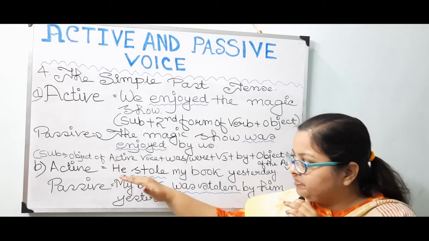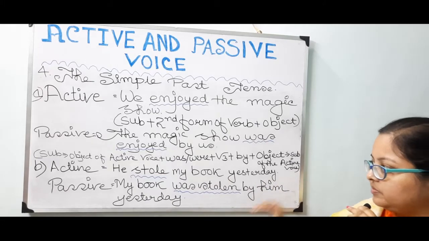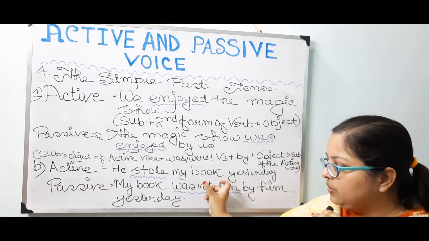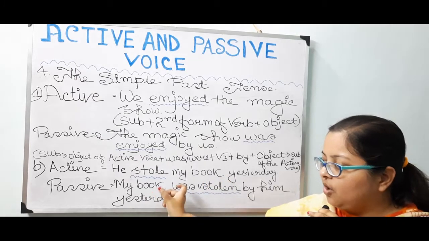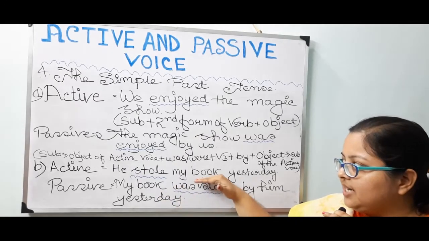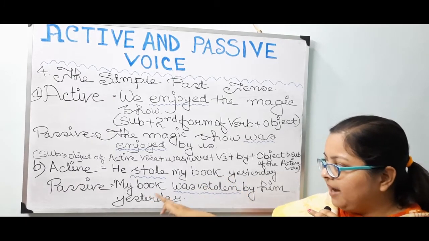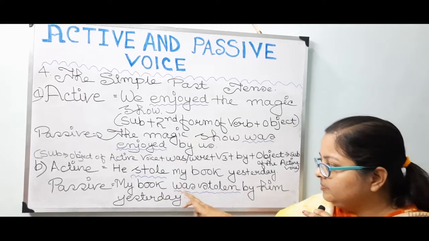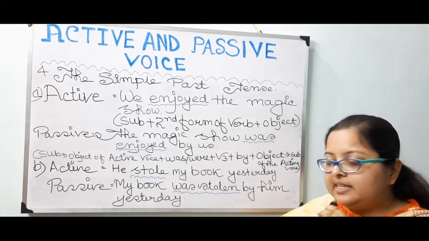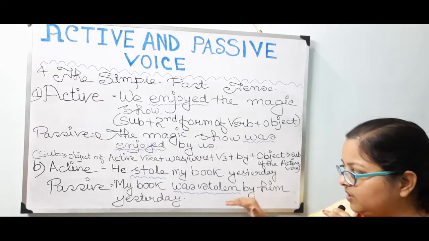Next, number B. Active: He stole my book yesterday. Full stop. Passive voice. According to the rules, see, my book will occupy the place of the subject of the passive voice, which is actually the object of the active voice. So my book at first, then was stolen. Stole is the second form of the word steal, and the third form is the word stolen.